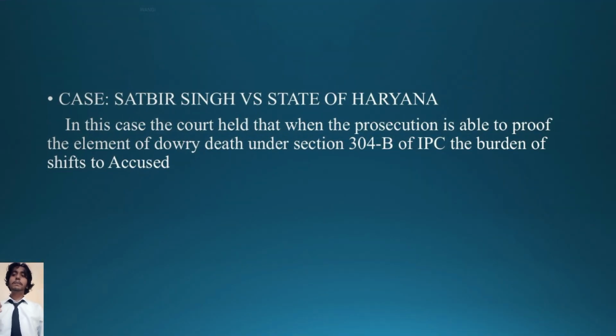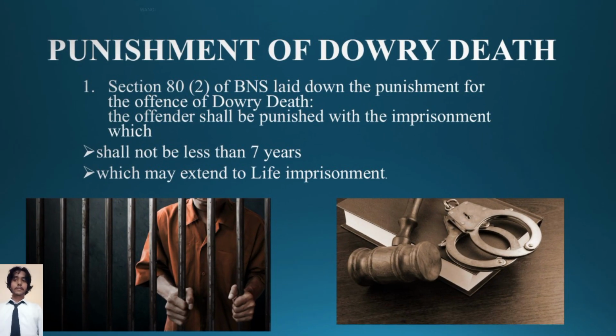In the case of Sadhbir Singh vs. State of Haryana, the court held that if the prosecution is able to prove the elements of dowry death under Section 304B of IPC, then the burden of proof will shift to the accused.